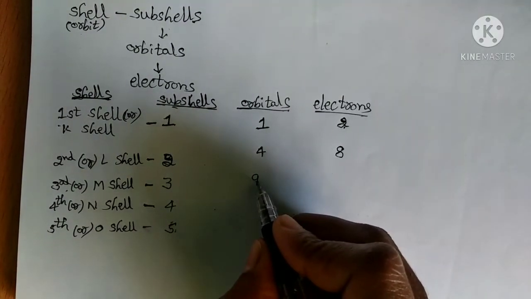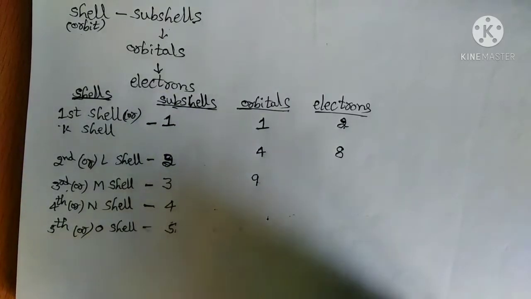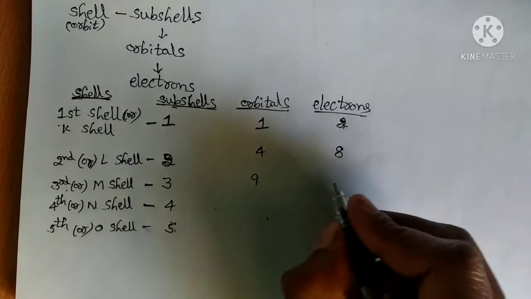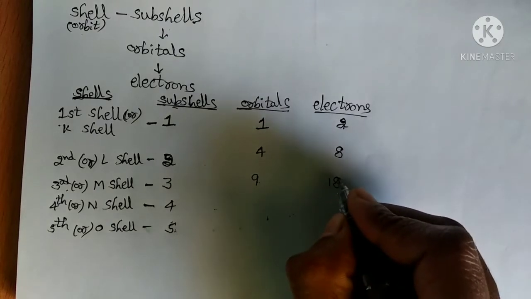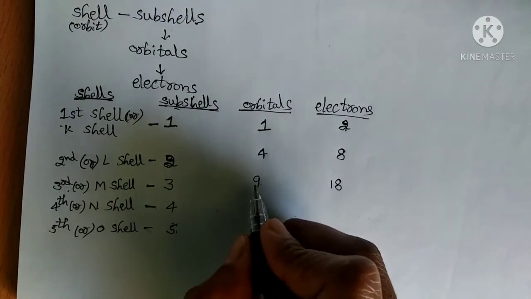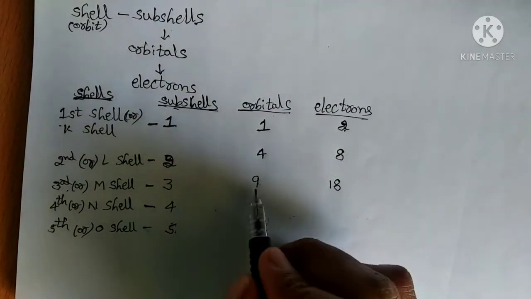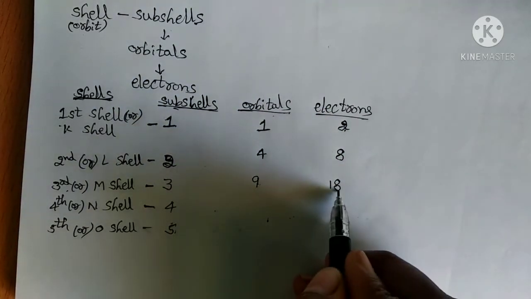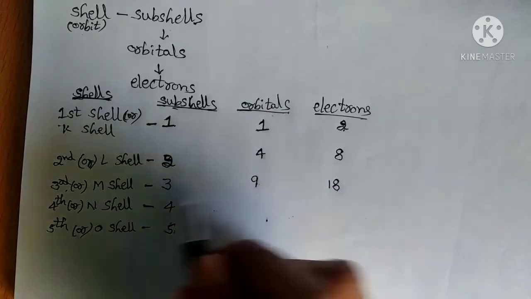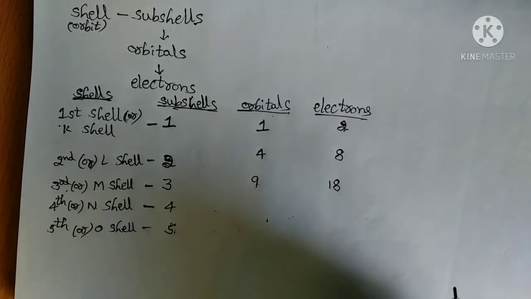In the 9 orbitals, can you guess how many electrons? It is 18 electrons, because the capacity of each orbital is 2 electrons. So 9 orbitals into 2, total 18 electrons can be present in the third shell or M shell.